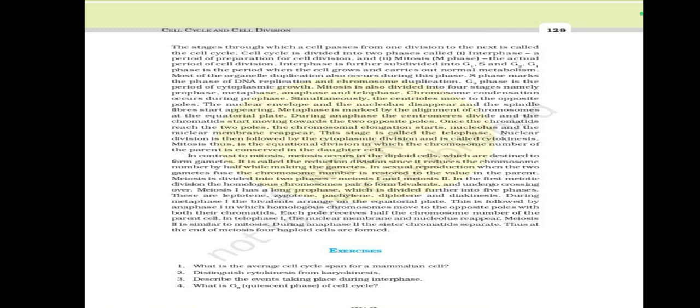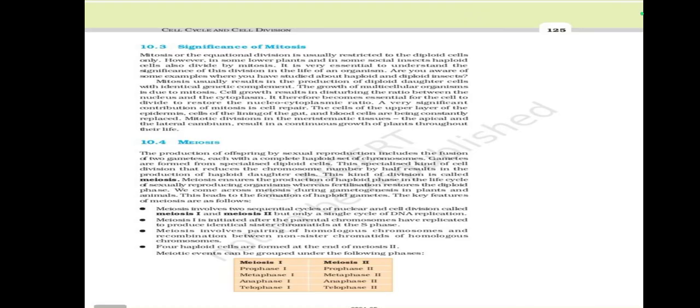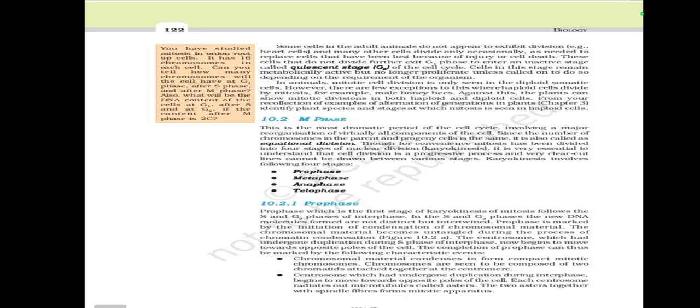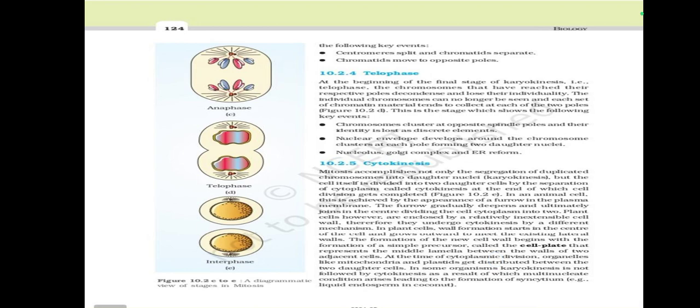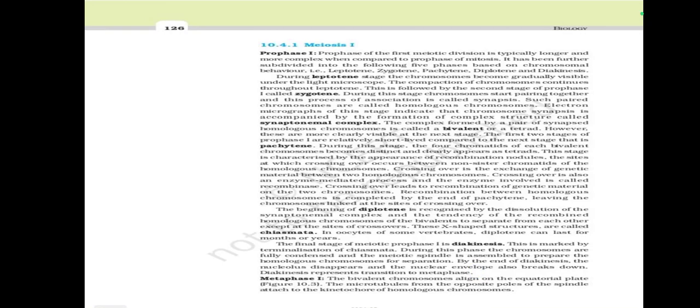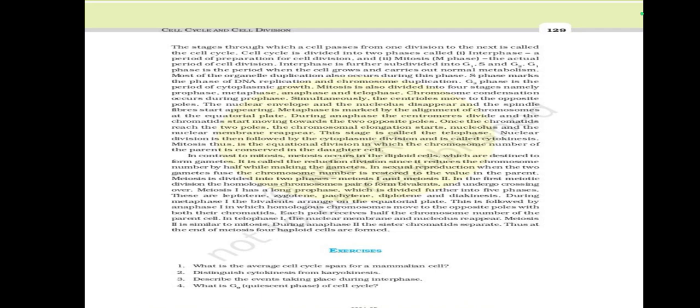So here our summary ends. In Cell Cycle and Cell Division, we saw first the cell cycle, then phases of the cell cycle: M phase, prophase, metaphase, anaphase, telophase, cytokinesis, significance of mitosis, meiosis, meiosis 1, meiosis 2, then the summary. So here we end our chapter, Cell Cycle and Cell Division.